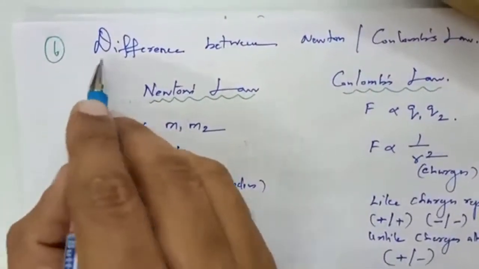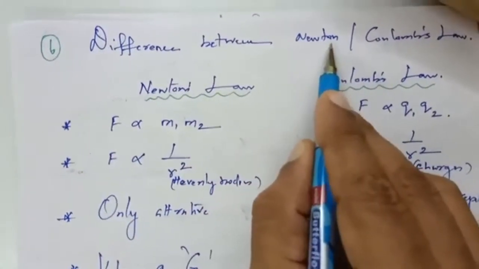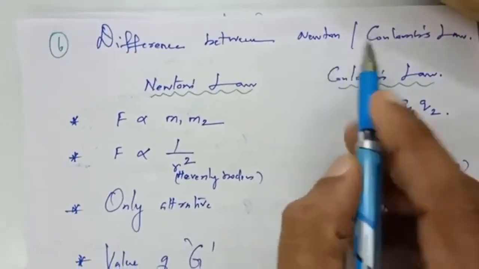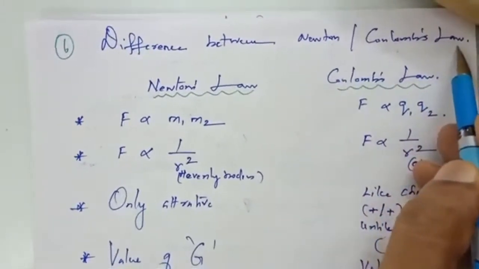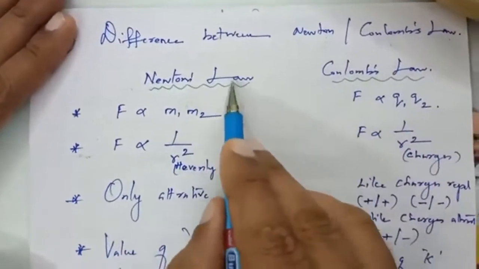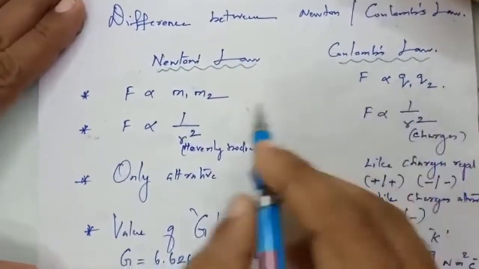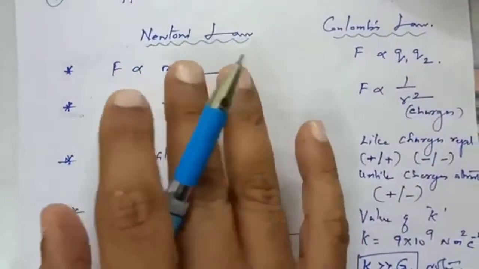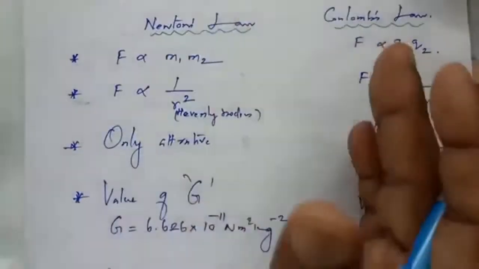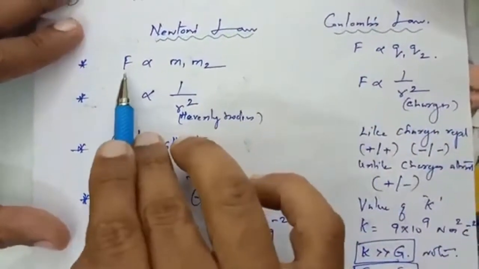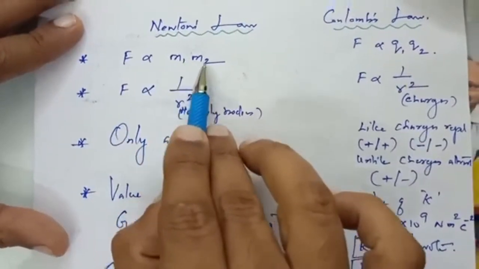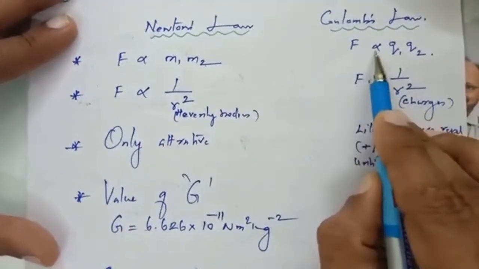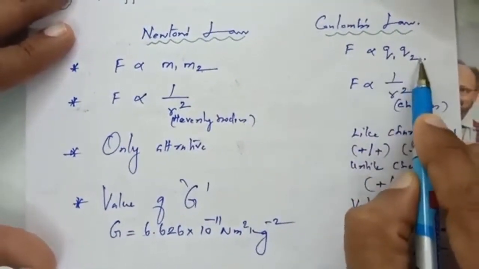Now the sixth aspect is the difference between Newton's law of gravitational force and Coulomb's law of charges. Now look at this, Newton's law is almost the same as Coulomb's law formula-wise. Here force is directly proportional to the product of the masses. Here the force is directly proportional to the product of the charges.